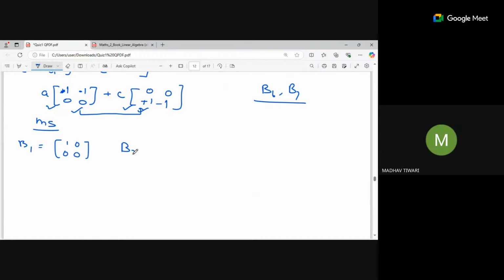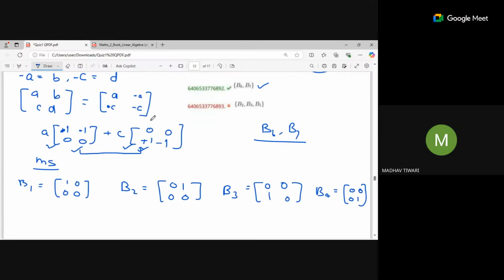Listen, I will compare this. B2 will be 0, 1, 0, 0, and B3 is equal to 0, 0, 1, 0, right? And B4 was 0, 0, 0, 1. Okay, so you want to form all these types of matrices.